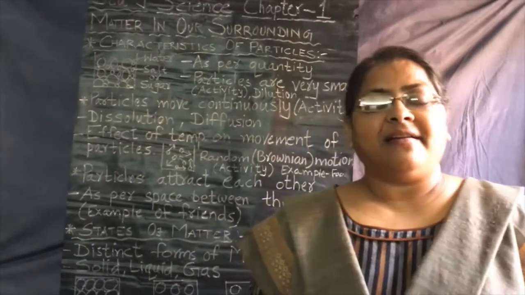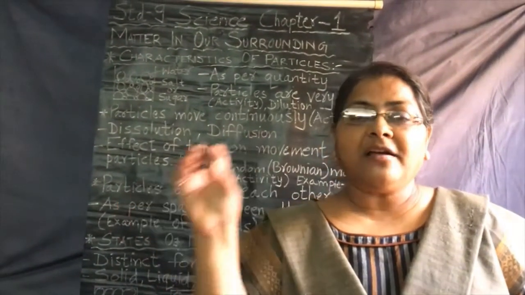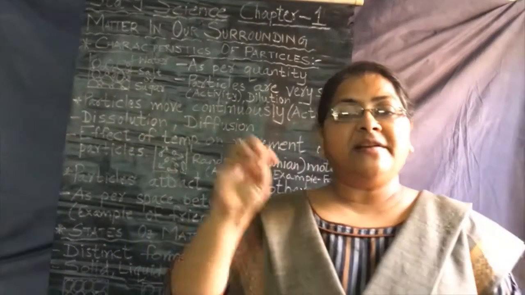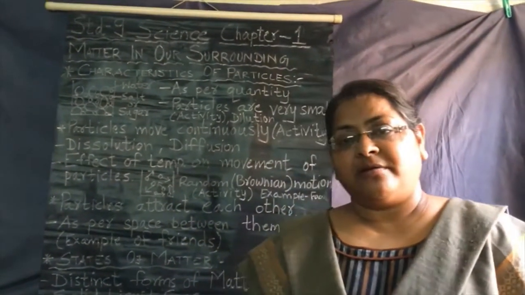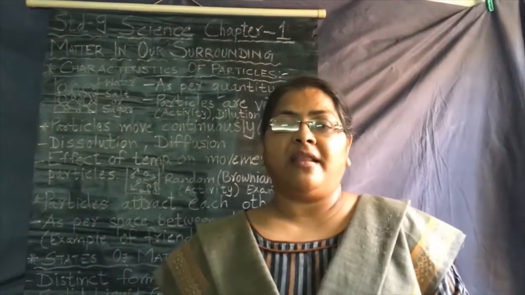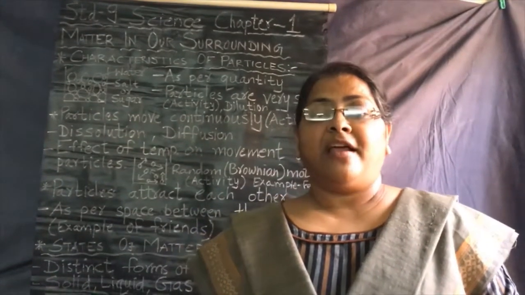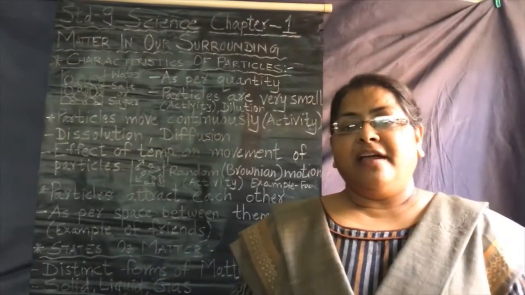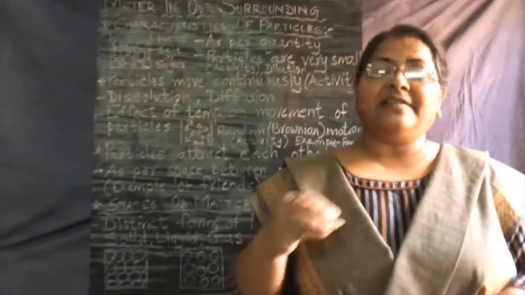This shows that before lighting, the particles of that smell present in the incense stick were not under the effect of temperature. So they were not giving a high amount of smell. You need to go very near to the incense stick to smell. But when it was lighted, with the increase of temperature, the kinetic energy of the particles increases.